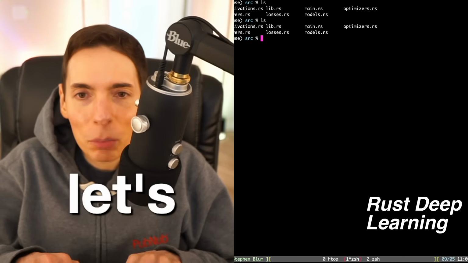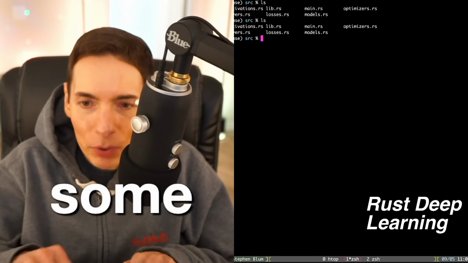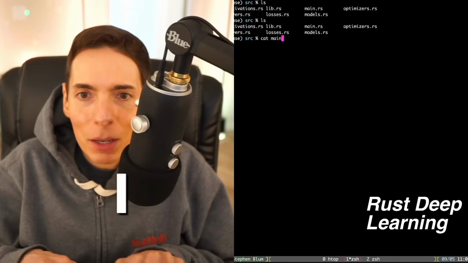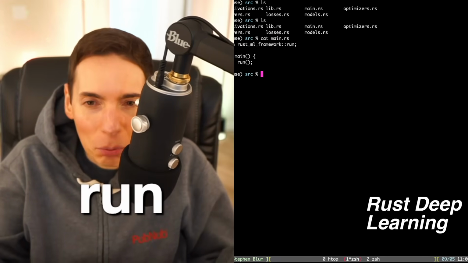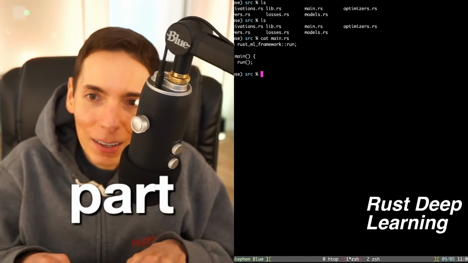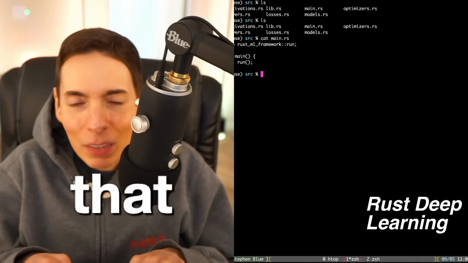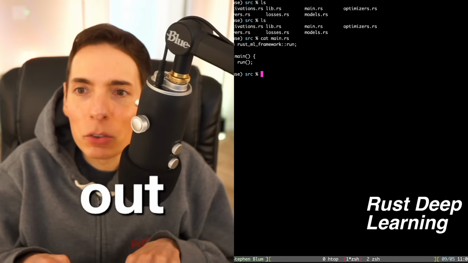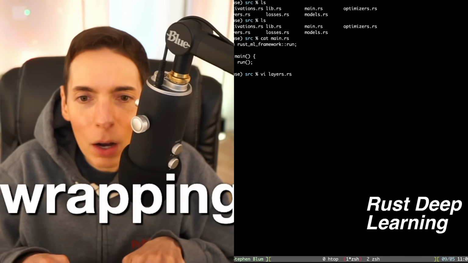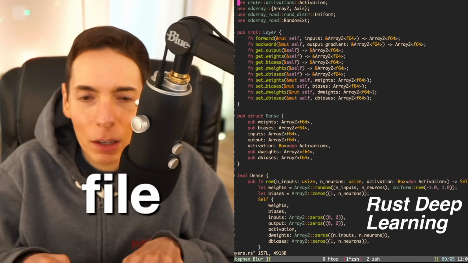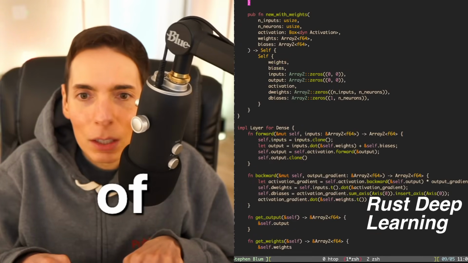So let's jump in. We've got some files here. Just to know, I believe the main.rs is pretty small. It's just a run. It's like a throwaway file for the most part, so we don't really need to do much with that. But check this out. I do believe we were walking through the layers file in our previous stream, so we can continue onward with that.